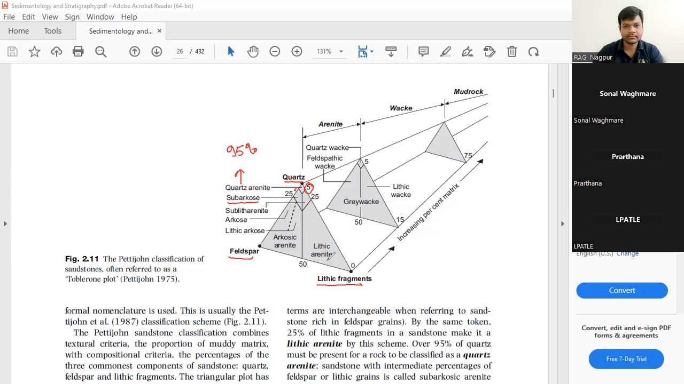Then here, if the lithic fragments are present, it will be called sublithic arenites. This field is for arkose. This is for lithic arkose and arkosic arenites. And here, lithic arenites. Now, going into the details of these diagrams.